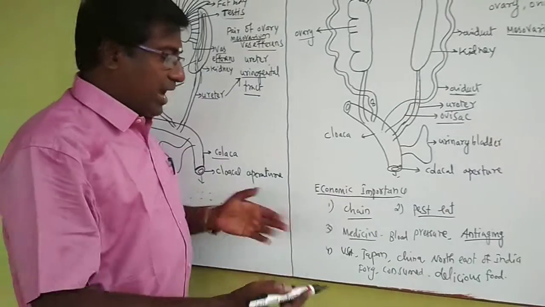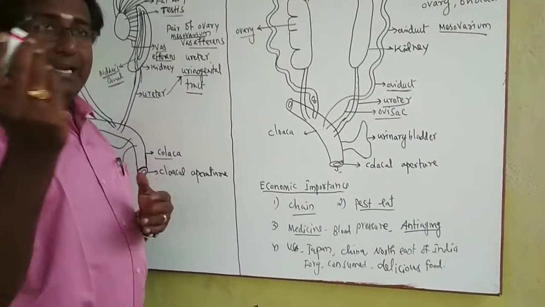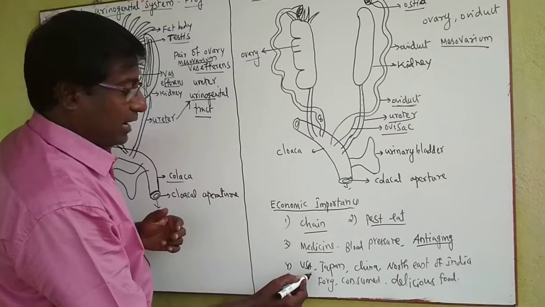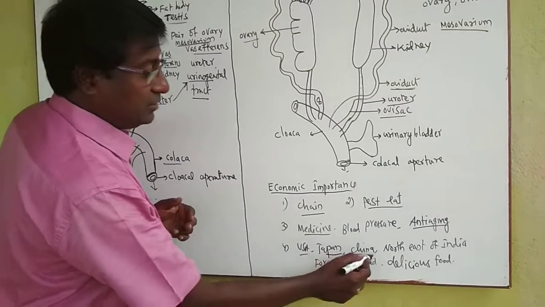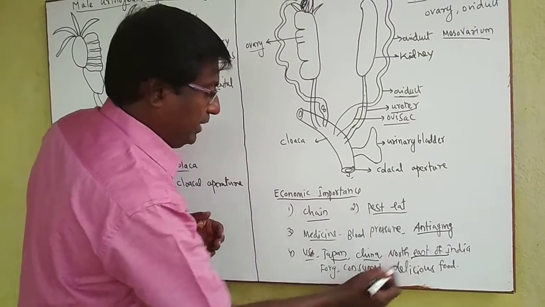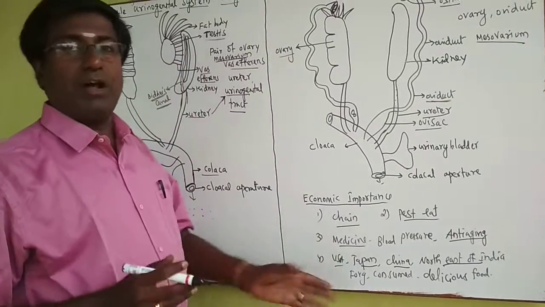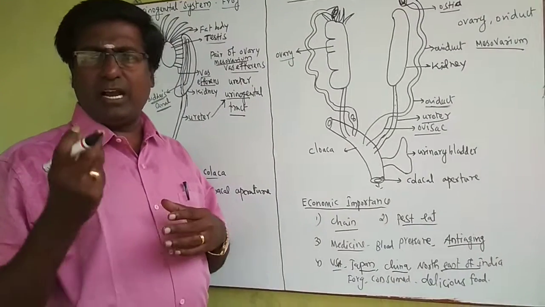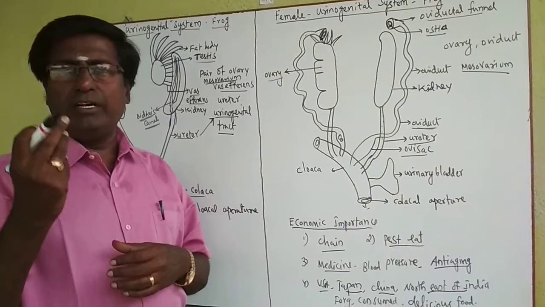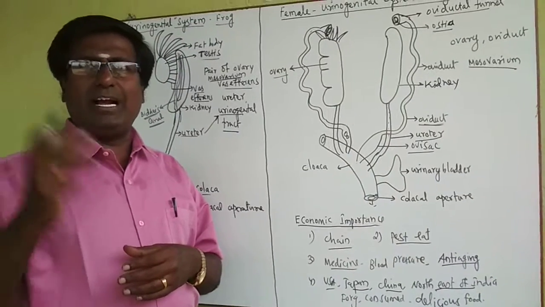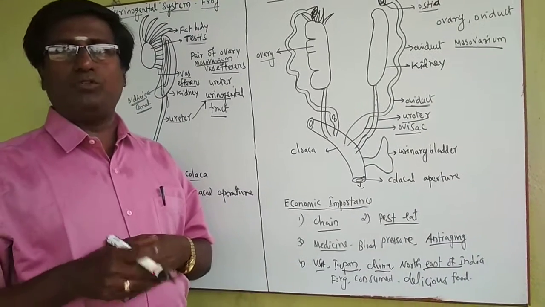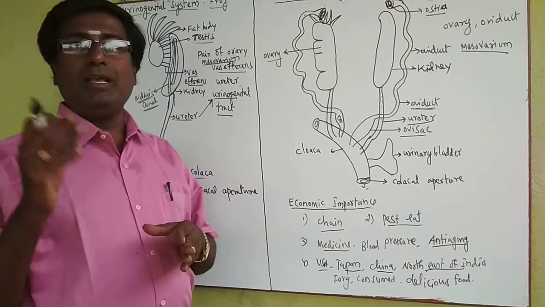Okay. Today the frog is widely eaten in countries like the USA, Japan, China, and northeast India. They eat the frog because it is delicious, tasty food, and it also has high nutritive value, so people in these countries eat this frog.